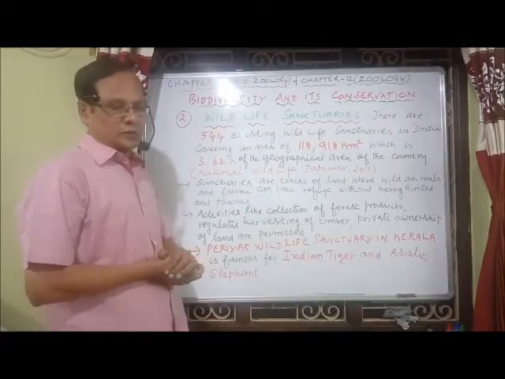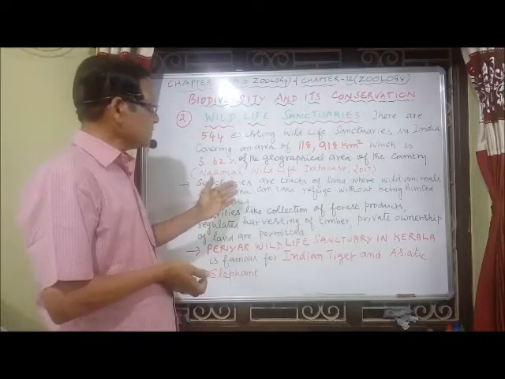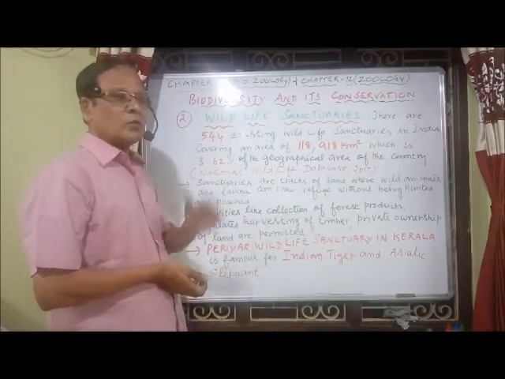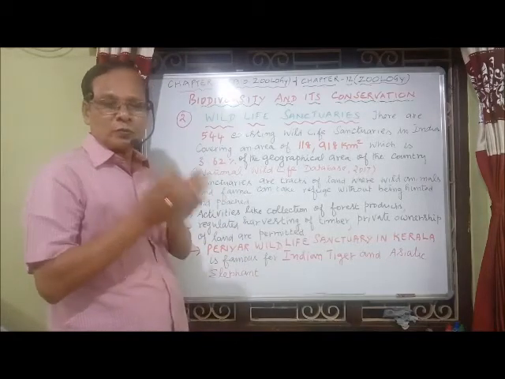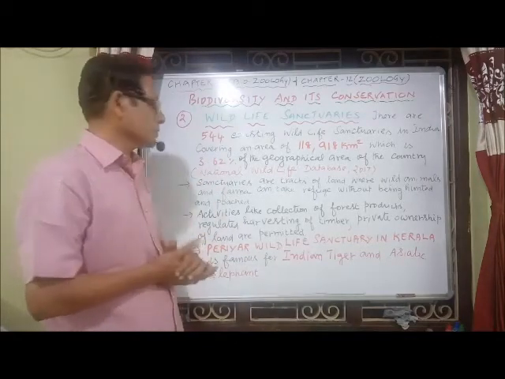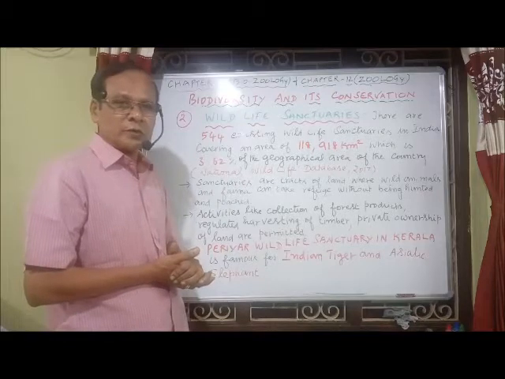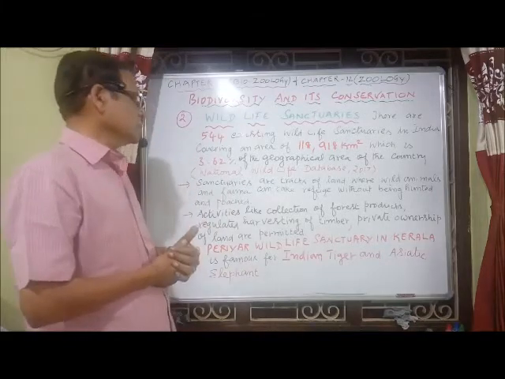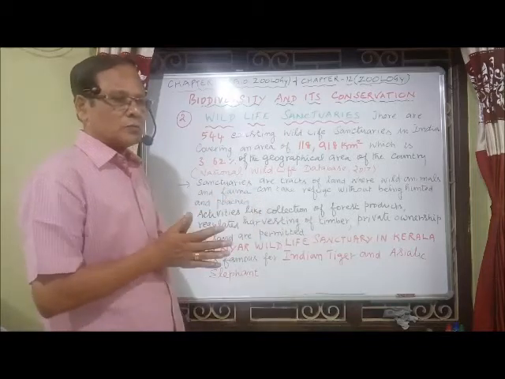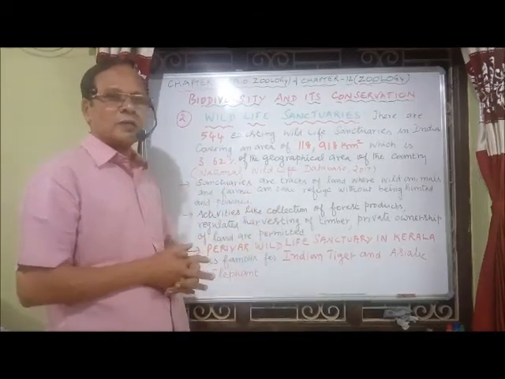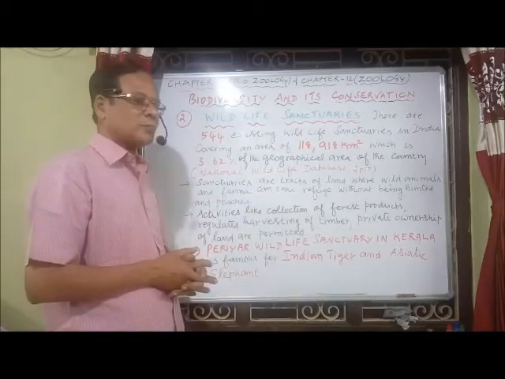Once again, sanctuaries are tracts of land where wild animals and fauna can take refuge without being hunted and poached. What activities can be allowed in sanctuaries, unlike national parks?